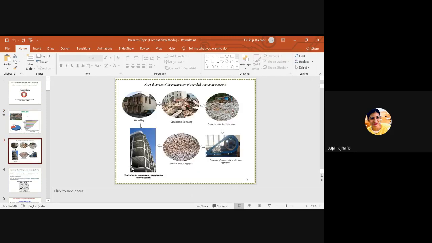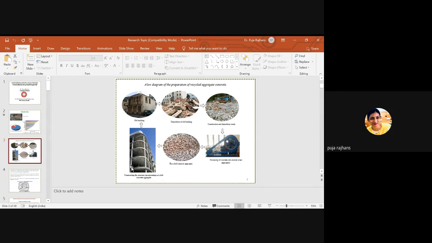This is the flow diagram of the preparation of recycled aggregate concrete. What is recycled aggregate concrete? Recycled aggregate concrete is concrete which is prepared by using recycled aggregate. The first photo is the old building. This old building is being demolished. Now the third step is to segregate the construction and demolition waste from the demolished old building. We have bricks, glass, rubber, steel, everything.